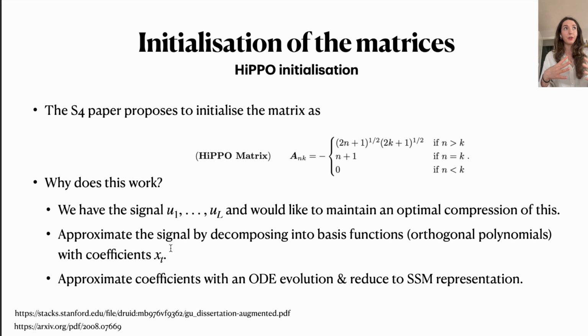Basically, we can understand this a bit better by approximating the signal by a decomposition into basis functions, specifically orthogonal polynomials with coefficients given by some x_t's. And then what the paper notes is that if you approximate the evolution of these coefficients by an ordinary differential equation, you get a state space model representation for the coefficients x_t, which we now see as the hidden states, where this matrix A that defines the evolution of the hidden states would be given by this Hippo matrix, as I present there.